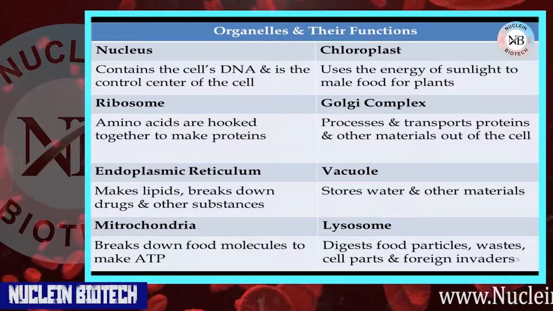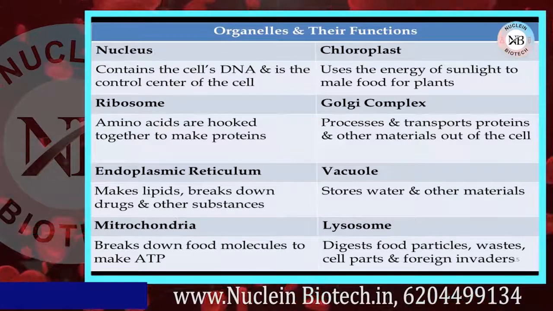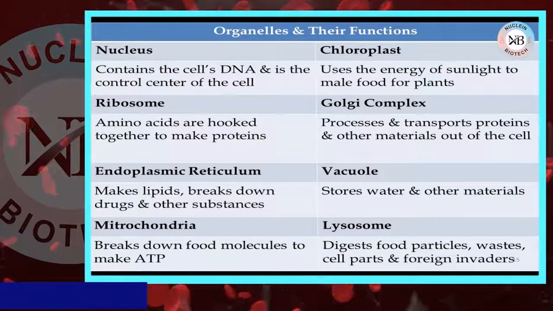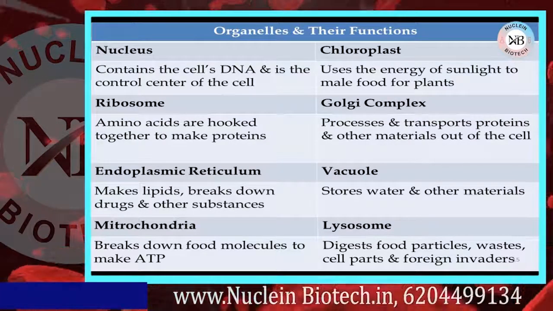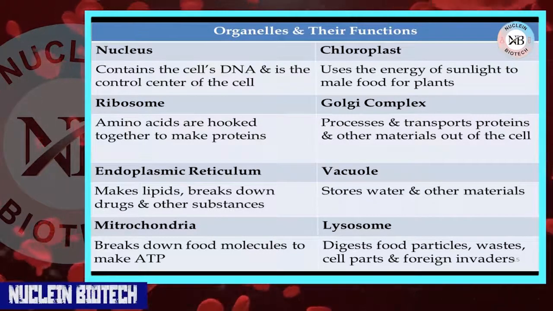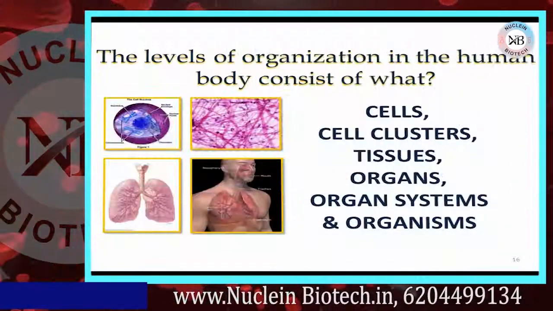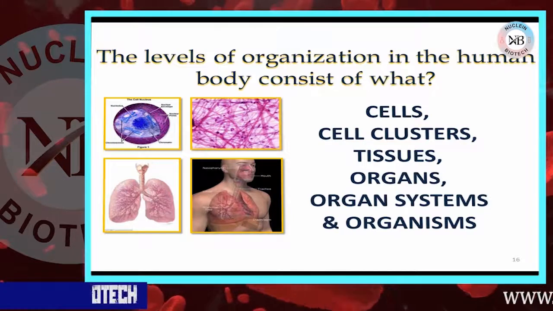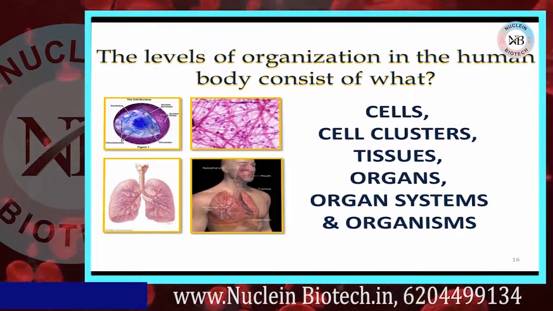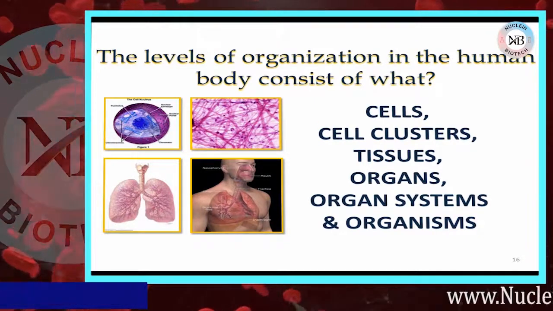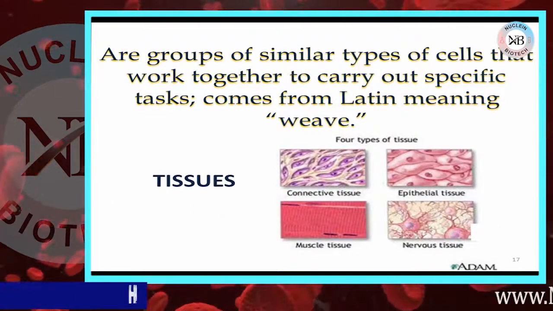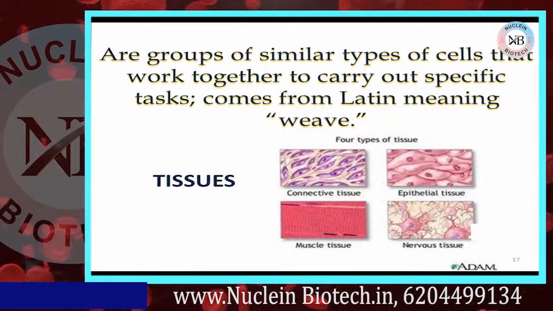The Golgi complex processes and transports proteins and other material out of the cell. Now, the function of the vacuole is to store water and other material. Lysosomes digest food particles, waste, cell parts and foreign particles. The levels of organization in the human body consist of cells, clusters called tissues, organs, organ systems and, at last, organisms. Tissues are groups of similar types of cells that work together to carry out specific tasks. The word comes from the Latin meaning web or tissue.